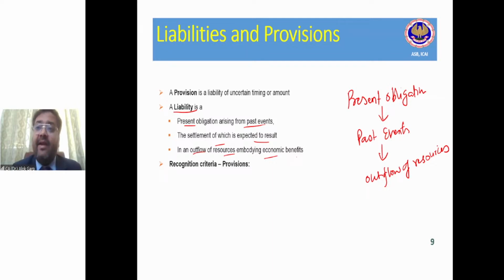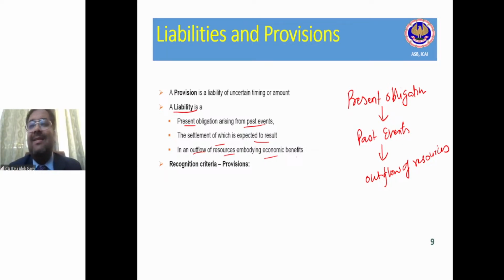Doesn't matter whether I'll pay him or not. That is my bad intent. But accounting does not go by good or bad intent. Accounting goes by the incidents. Due to the past event, I have a present obligation to pay, and whenever I pay, it will result in outflow of resources. Why has the word resources been used? Probably I'll not pay cash to Viraj. Probably I will give some assets or my goods to Viraj.